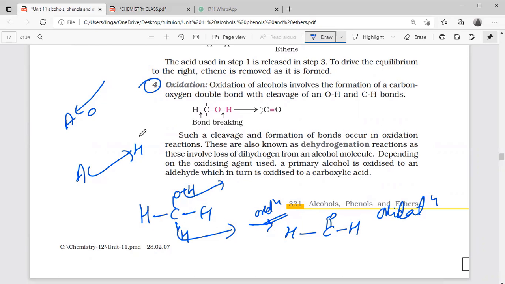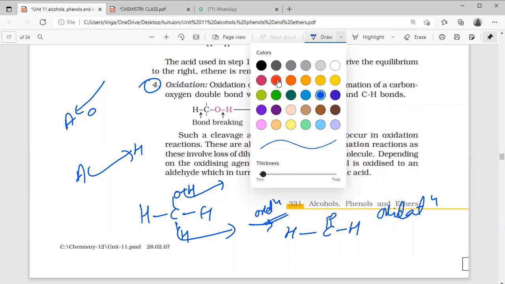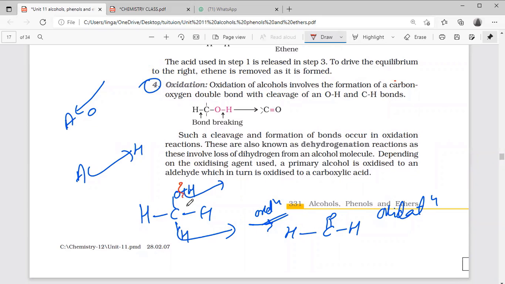Yes, understood oxidation? Right. So what is happening here? One bond breaks between oxygen and hydrogen, so hydrogen leaves from oxygen and one hydrogen leaves from the carbon, the oxygen-attached carbon. So finally what is left? H2 left. So what is it called? Dehydrogenation.